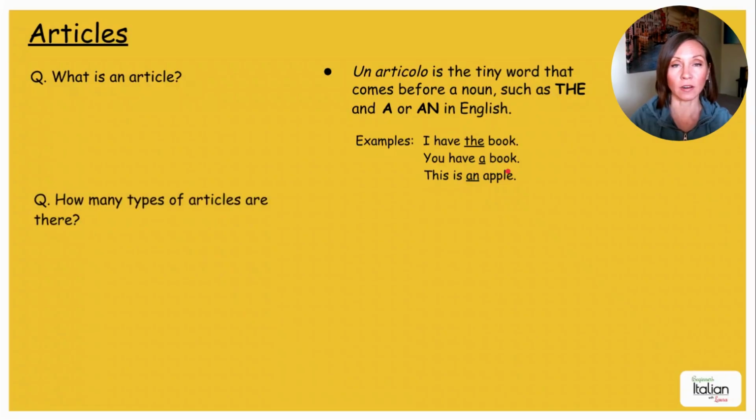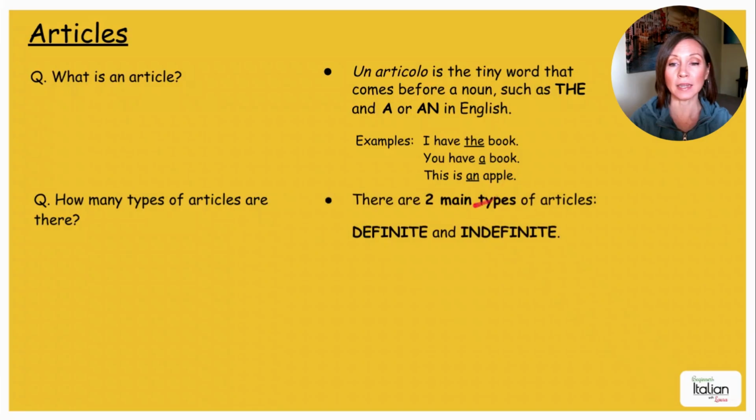How many types of articles are there? There are two main types of articles, definite and indefinite.